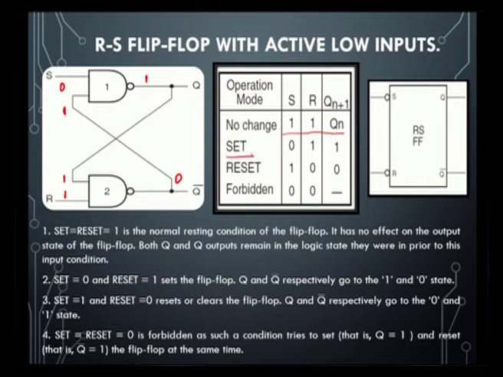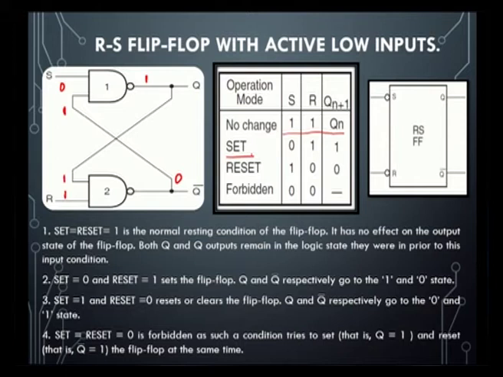Again this is also considered in the same manner, giving S is equal to 1 and R is equal to 0. The last will be the forbidden condition, that is it can't happen, because if both S and R are 0 0, it tries to give Q as 1 and also Q bar as 1.